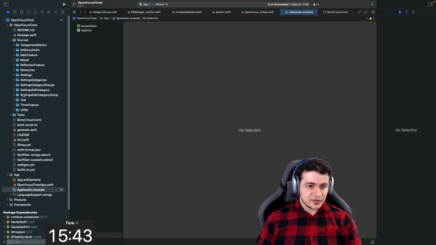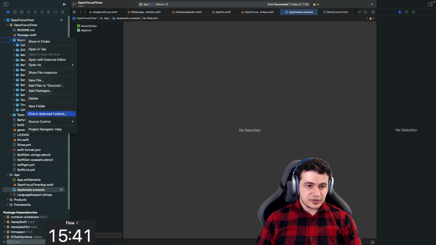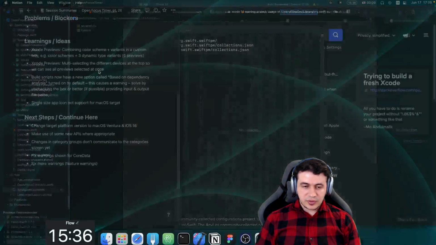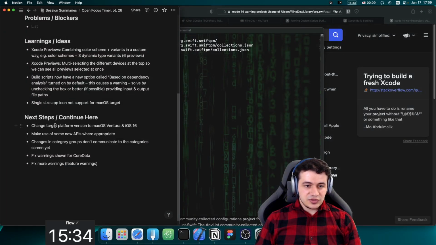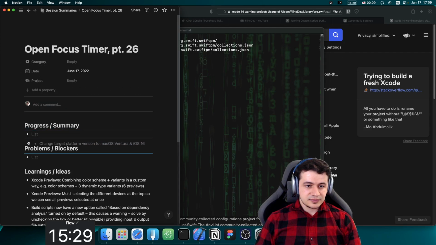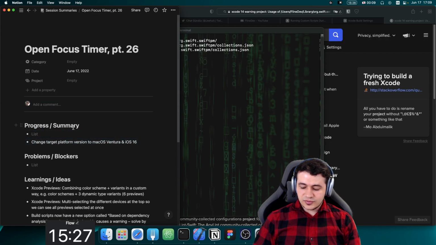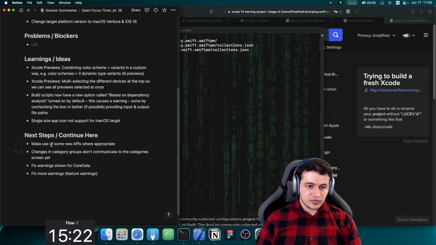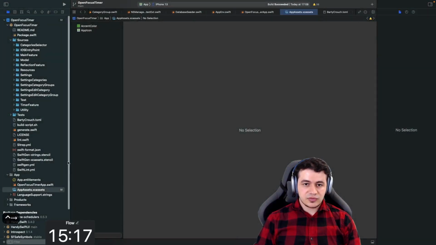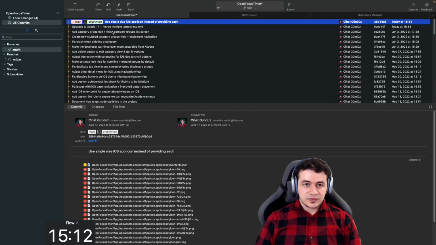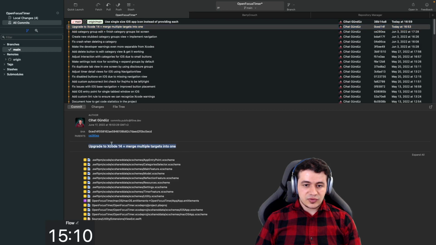I don't like the name of this, by the way, but that's just a side detail here. And what we're working on. So change new platform, that's done. We have also done a couple of other things. For example, merge, I think we had that document as well. Make use of some new APIs, changed in category. Oh, not really. Let's go to our commits here. So we have upgraded to Xcode 14 and merged.